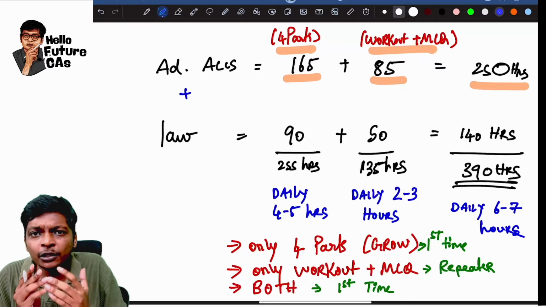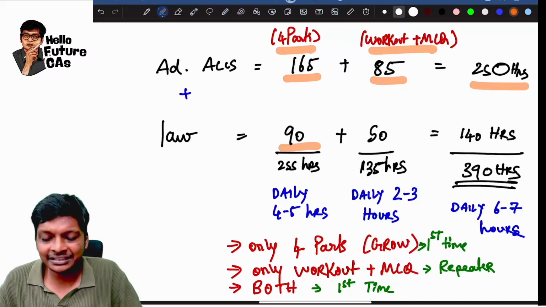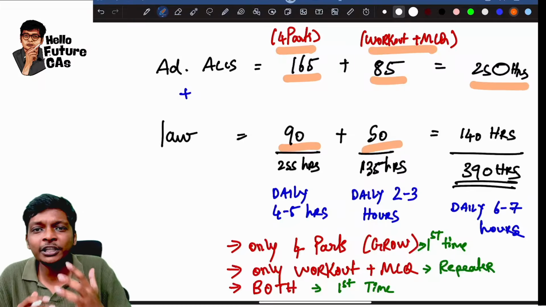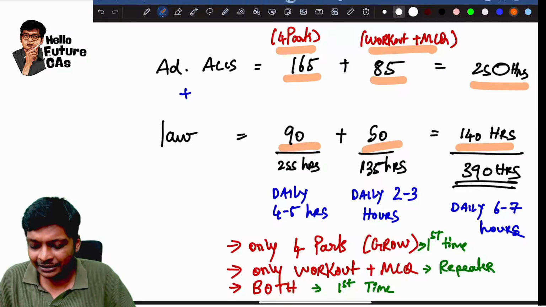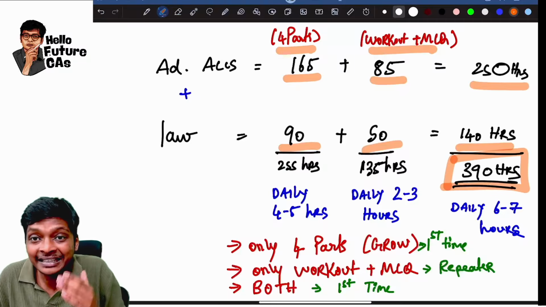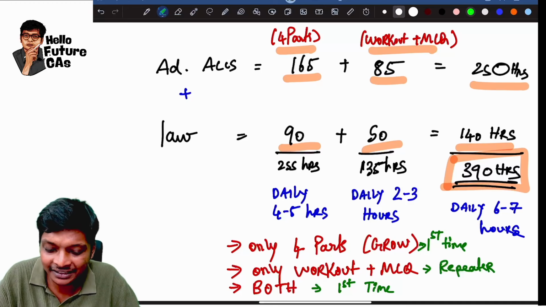Sir, mandatory to watch everything? I will come to that. Same way for law. Regular is 90. Then your workout and MCQ will be 50 hours. Total is 140 hours. Subject wise, accounts and law put together will be 390. But you don't need everything. You don't need everything, guys.